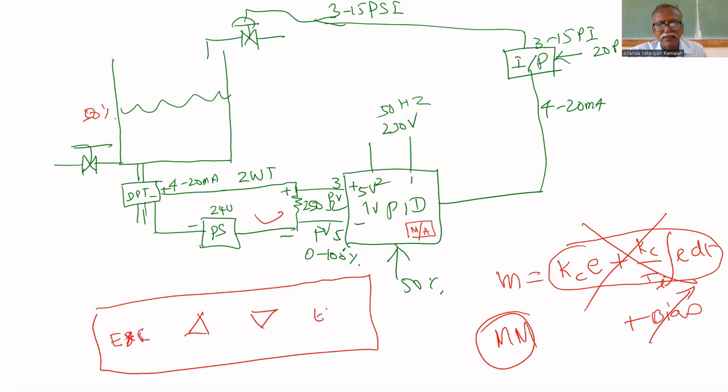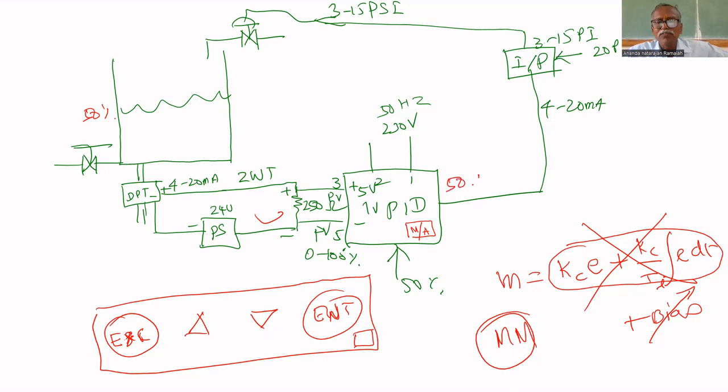Escape and enter. Enter key, escape key, one increase decrease button. Only 4 buttons are there. In manual mode, one more button is there, that is called an auto manual. If you put the controller in manual mode, you can increase decrease the controller output.